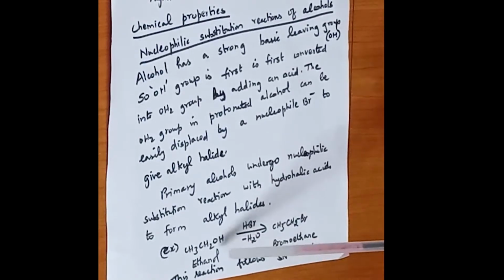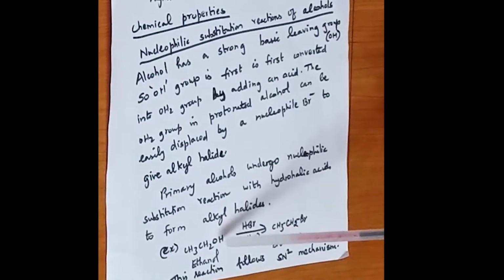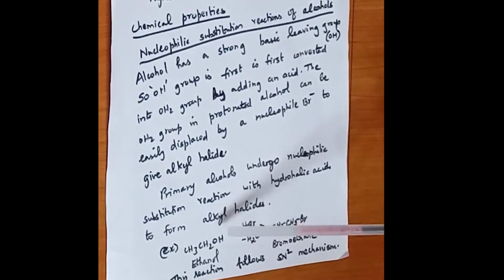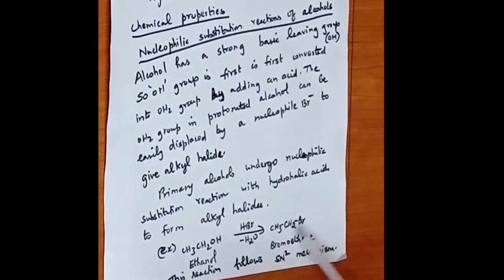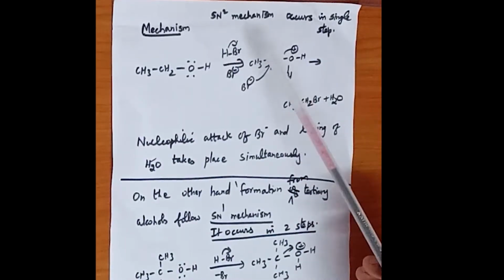So there is a nucleophilic attack by the halide ion on the primary alcohol. Primary alcohols undergo nucleophilic substitution by attack of the nucleophile, where there is a removal of a water molecule and the OH group is displaced by the halide ion, here bromide ion. The product you get is ethyl bromide, CH3CH2Br, or by IUPAC name, bromoethane. We are going to see the mechanism for primary alcohols that undergo nucleophilic substitution reaction.